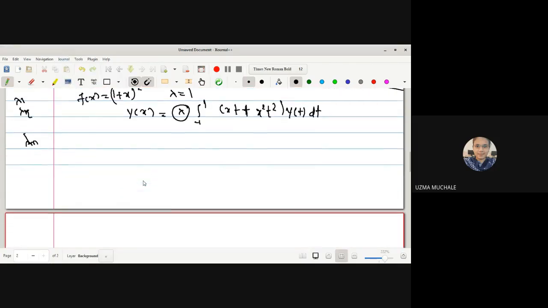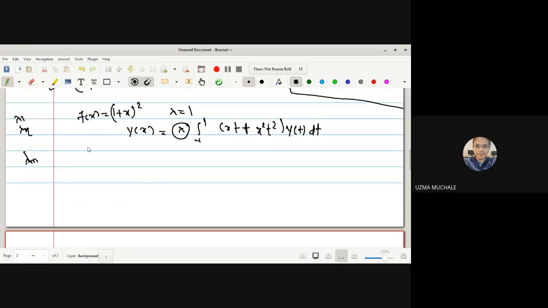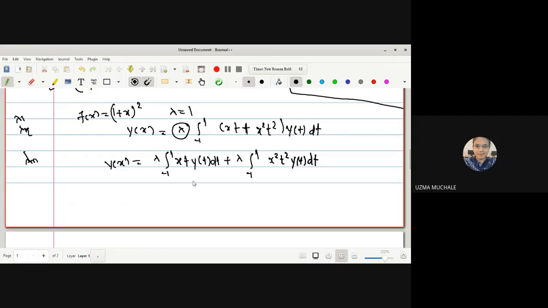So this is our homogeneous equation. Simply we have removed the value of f of x. So let us now write y of x is equal to lambda integration from minus 1 to 1 of x t y of t dt plus lambda integration from minus 1 to 1 of x square t square y of t dt. This equation we can write as lambda x integration from minus 1 to 1 of t y of t dt plus lambda x square integration from minus 1 to 1 of t square y of t dt.